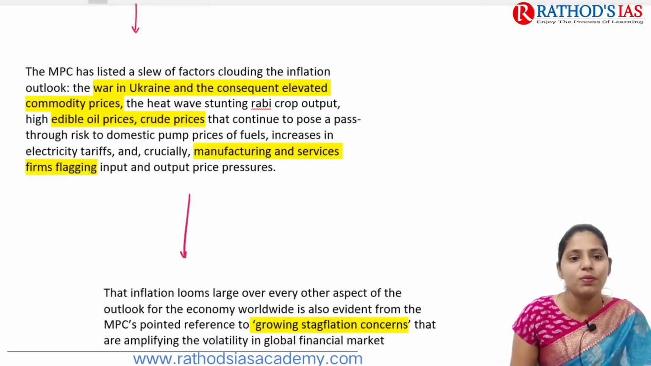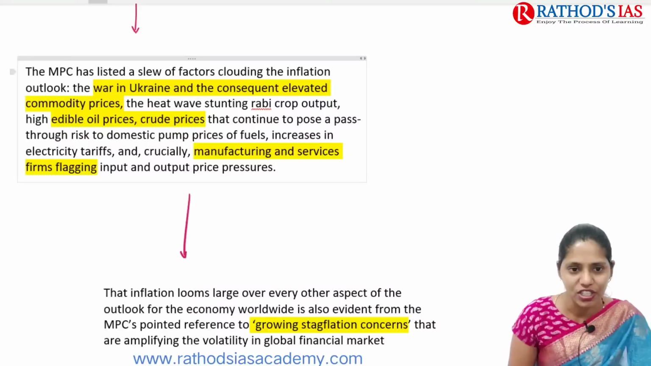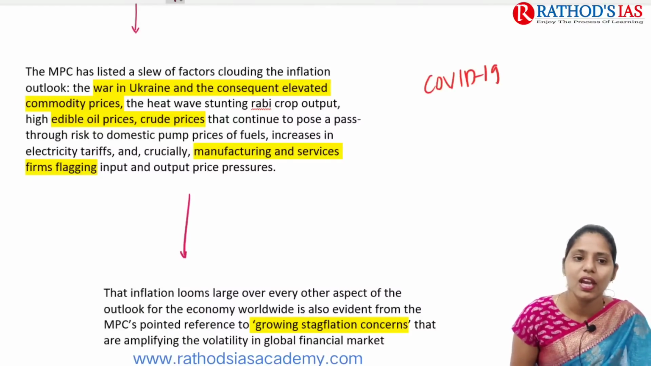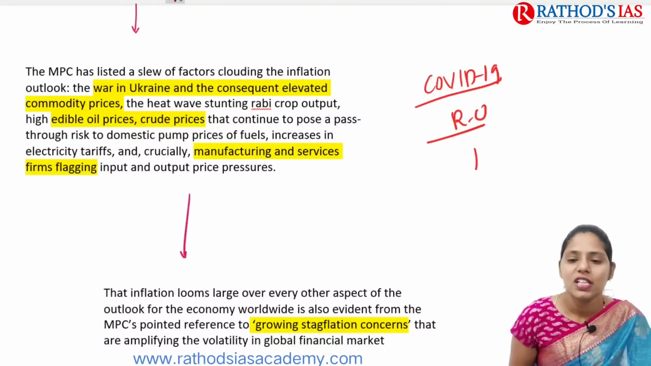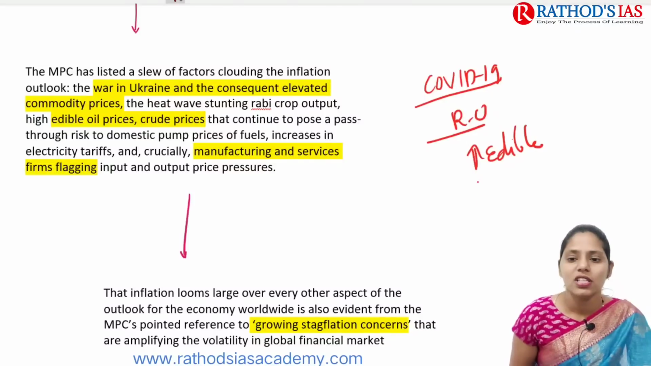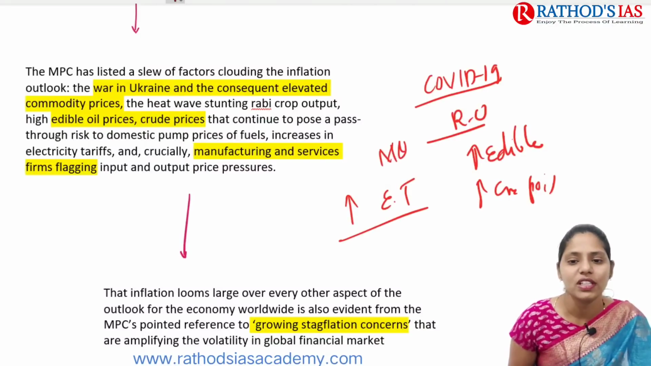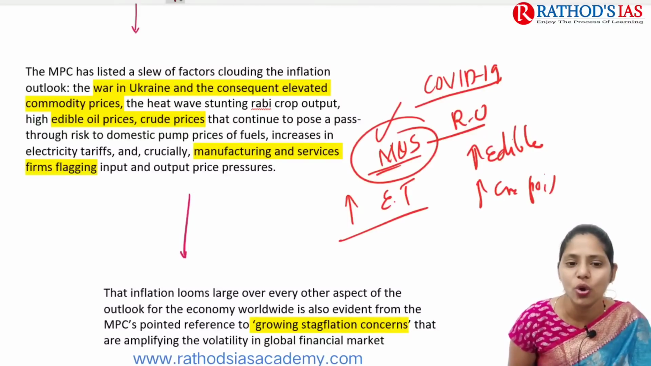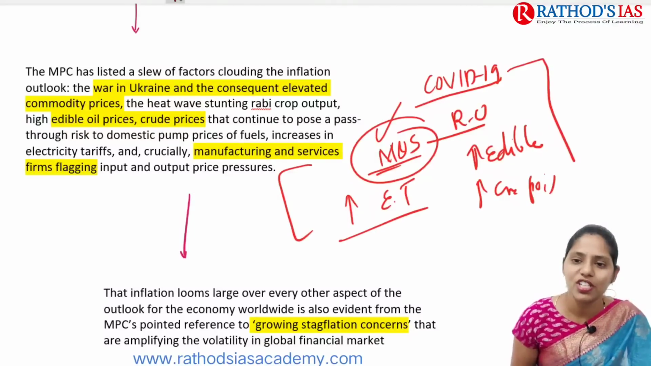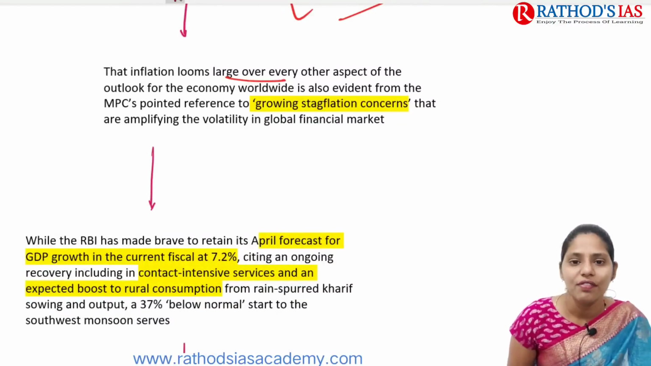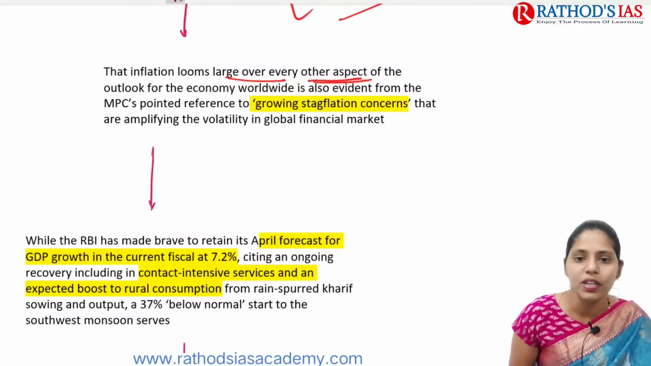Because of this, the monetary policy of RBI came up with this inflation target, as it wants to decrease inflation. What are the important reasons? As we all know, because of the COVID-19 pandemic and the Russia-Ukraine crisis, there is an increase in edible oil prices, crude oil prices and electricity tariffs, and the manufacturing and service sectors were hit hard by COVID-19. These are some important pressures in our economy. Inflation looms large over every other aspect of the outlook for the economy worldwide.